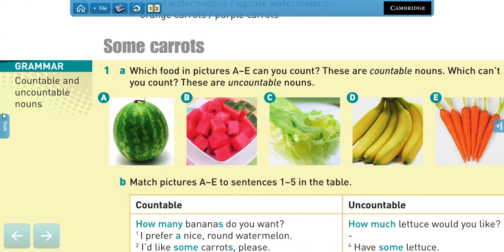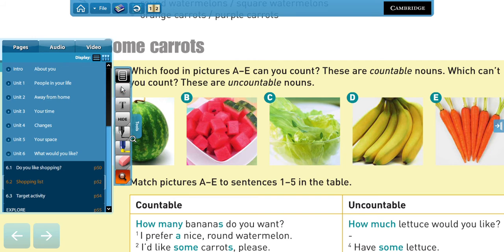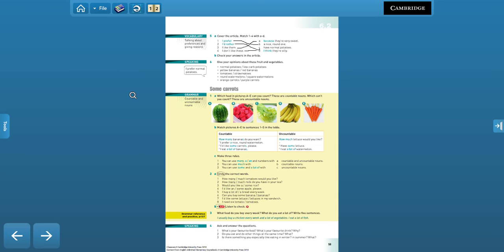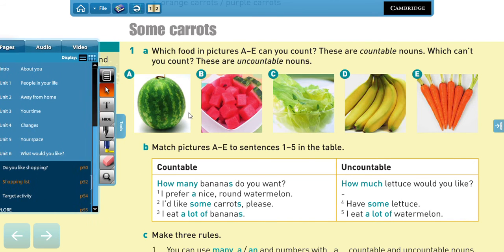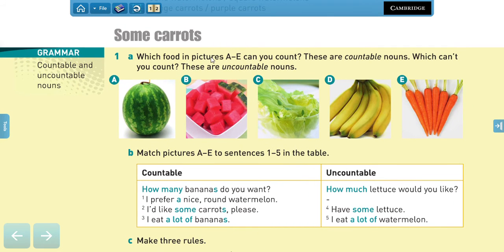Now we're going to be talking about something very, very common, which is uncountable and countable nouns, right? So let's see. We have the first question. It says, which food in picture A to E can you count? Of course, the ones that you can count are called countables, and the ones that you cannot count are called uncountables.